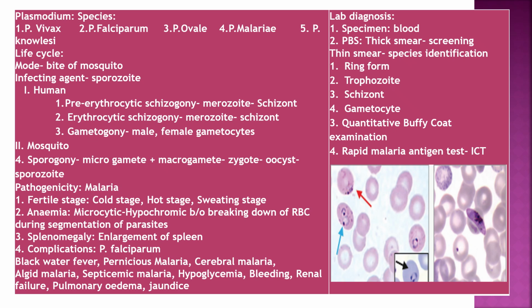Lab diagnosis: specimen blood, PBS; thick smear for screening, thin smear for species identification. Morphological forms: ring form, trophozoite, schizont, gametocytes, four forms seen in P. vivax, and ring form and gametocyte forms seen in P. falciparum. Quantitative buffy coat examination, rapid malaria antigen test.